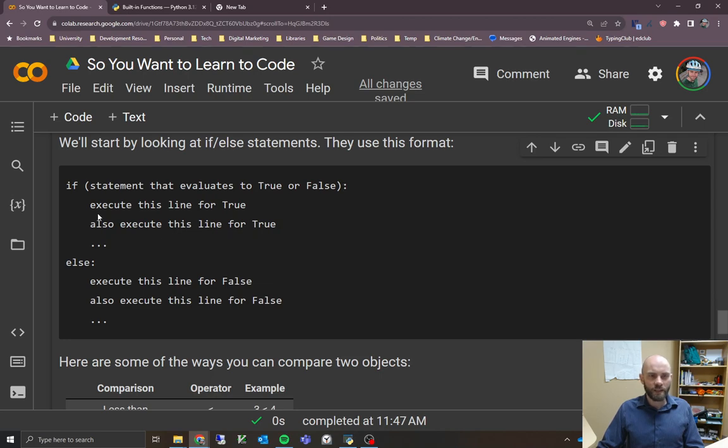Then you can type a line of code that you want it to do if this statement is true. If this whole statement up here ends up being true, then it'll execute this line of code. Then you hit enter, and it'll go down to the next line that's also indented. Because these are all indented the same amount, it's all considered one block of code, so it's going to do all three of these things here.